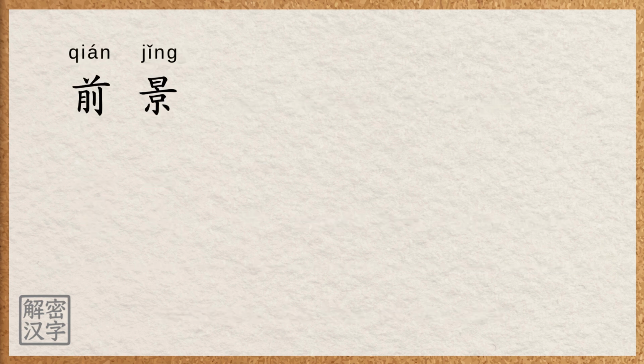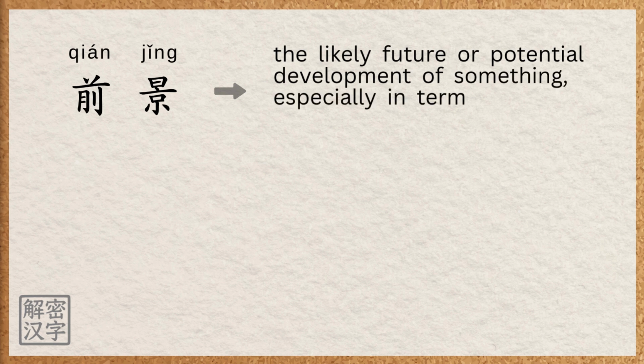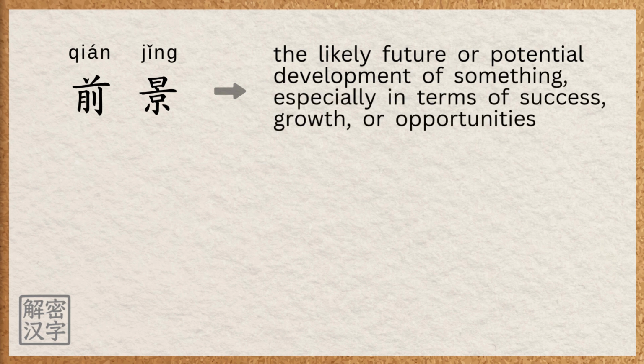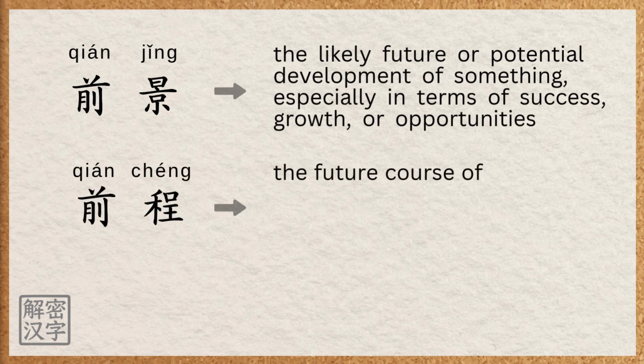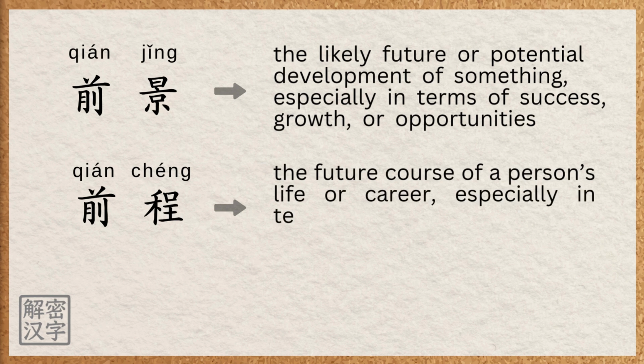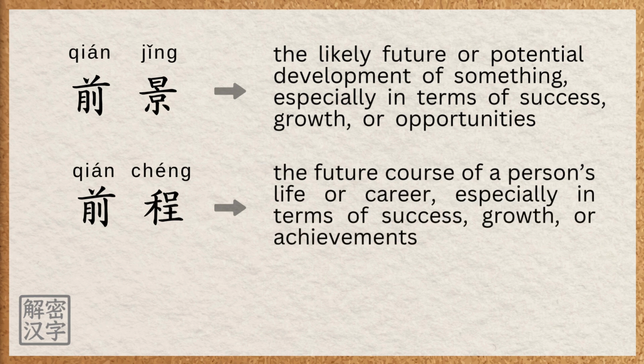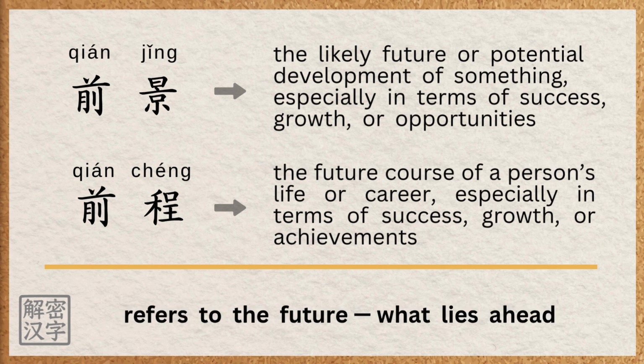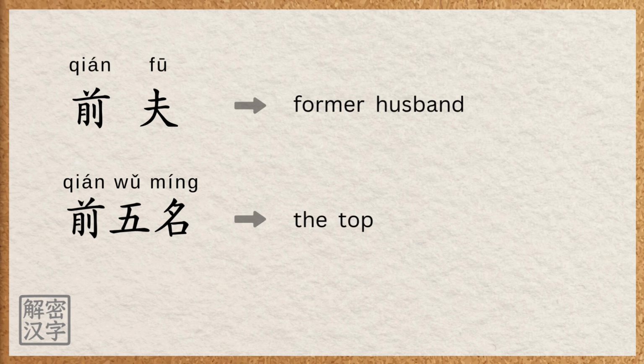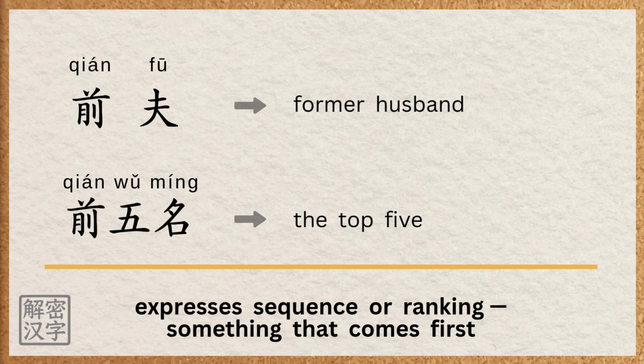前景 means the likely future or potential development of something, especially in terms of success, growth, or opportunities. 前程 means the future course of a person's life or career, especially in terms of success, growth, or achievements. In these words, 前 refers to the future, what lies ahead. 前夫 means former husband. 前五名 means the top 5. Here, 前 expresses sequence or ranking, something that comes first.